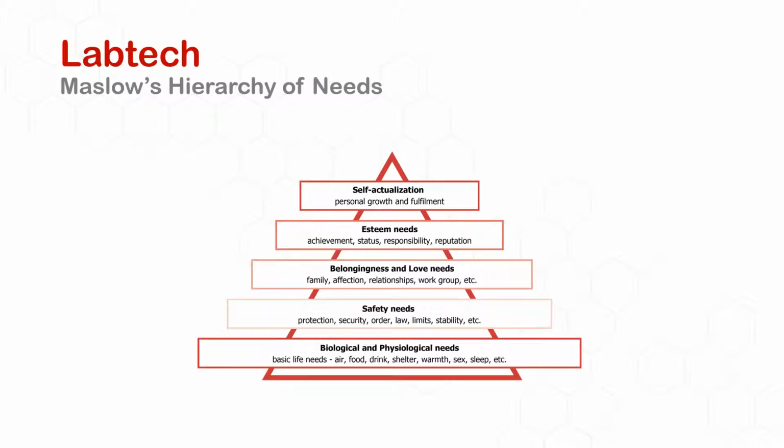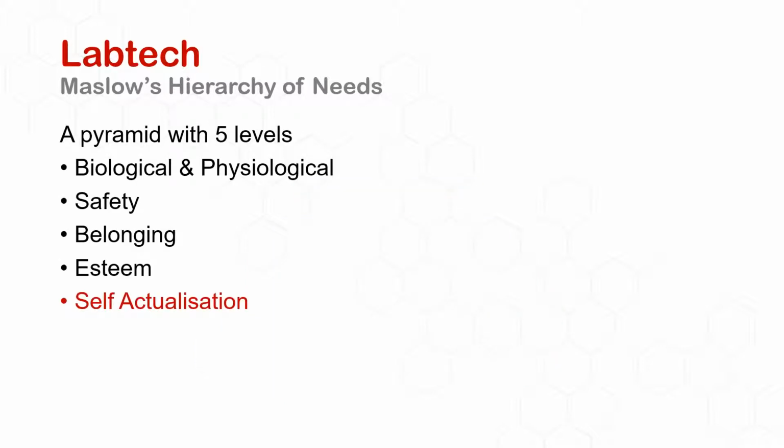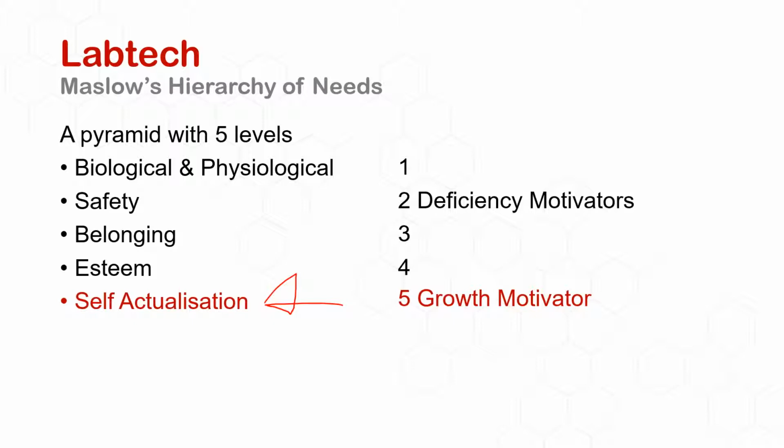Okay, so here is the hierarchy. The simple hierarchy that Maslow actually published in his book has 5 tiers, and I'll just quickly talk you through all 5. There are 5 levels, as I say: biological, safety, belonging, esteem, and then what we're aiming for, which is self-actualization. The first 4 are sometimes called deficiency motivators, so they motivate us when they're not there. We'll talk about that in a minute. And the 5th level is the growth motivator, and that is something that we're striving to achieve, so trying to be the best that we can be.